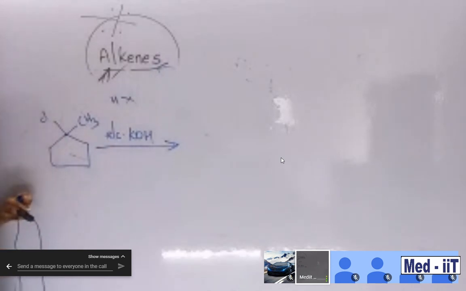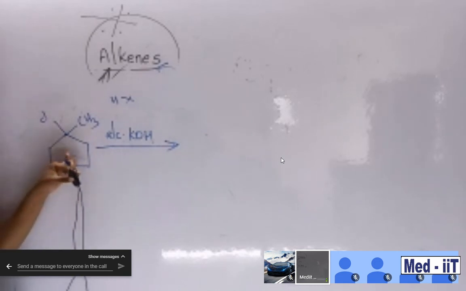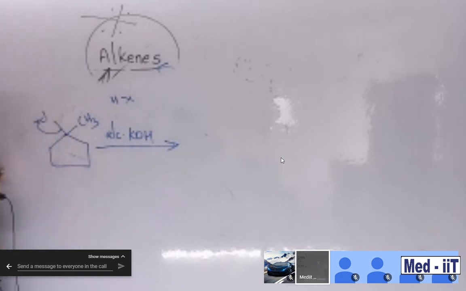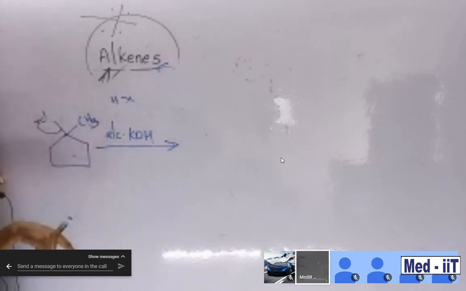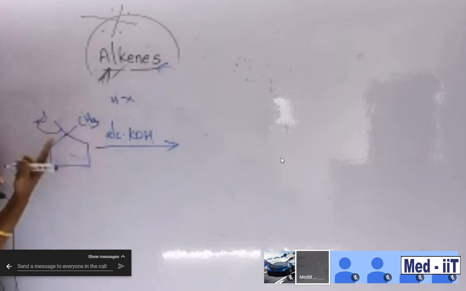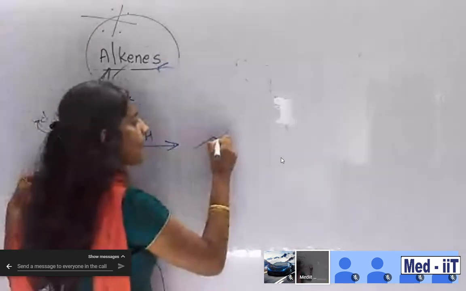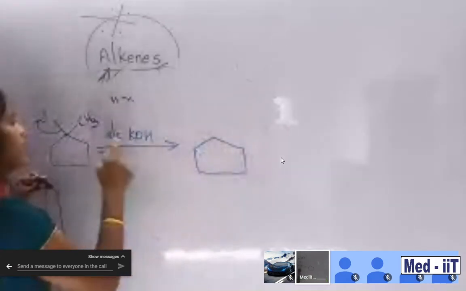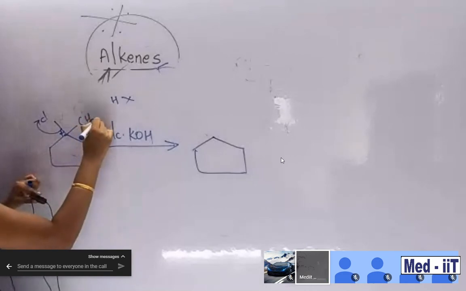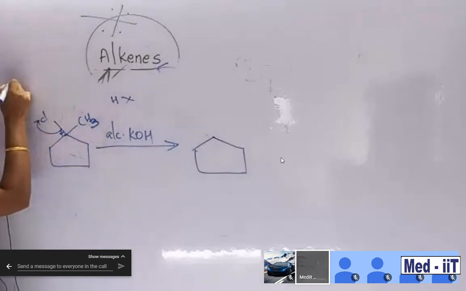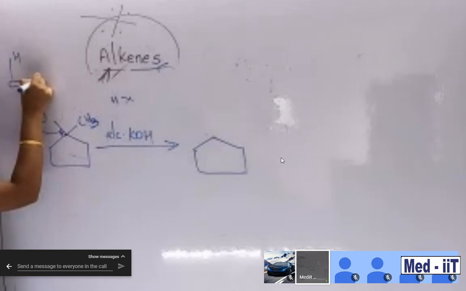Okay, and I already told you the more substituted one is more stable. So this is the result. Suppose chlorine is going to eliminate. In the same manner, this carbon containing 3 hydrogens, one more hydrogen is also going to eliminate. What happened? Can you predict the product? The double bond is forming here. So it is making a positive charge here, and then a proton is eliminating.